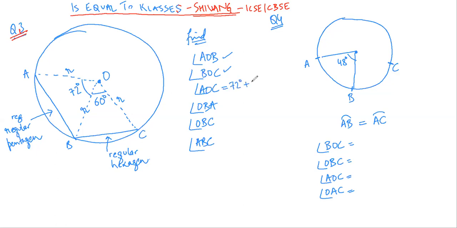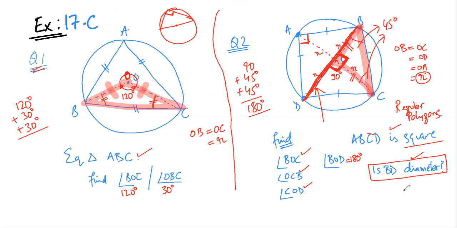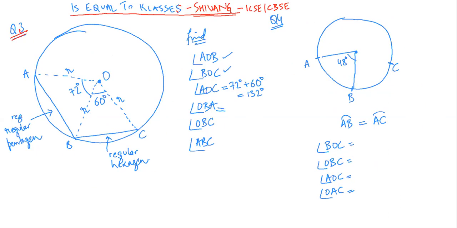I hope this is clear. Equal to 132 degree. OBA. Again, if you have understood these two questions, you will understand that this is an isosceles triangle. Again, this is 72 degree.